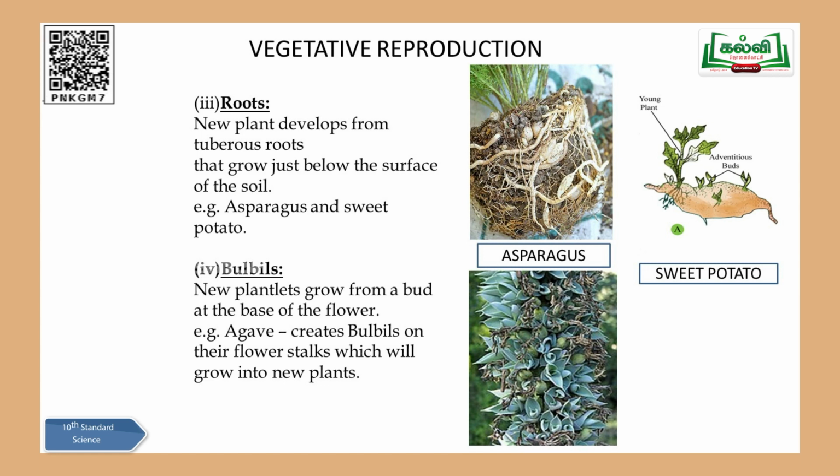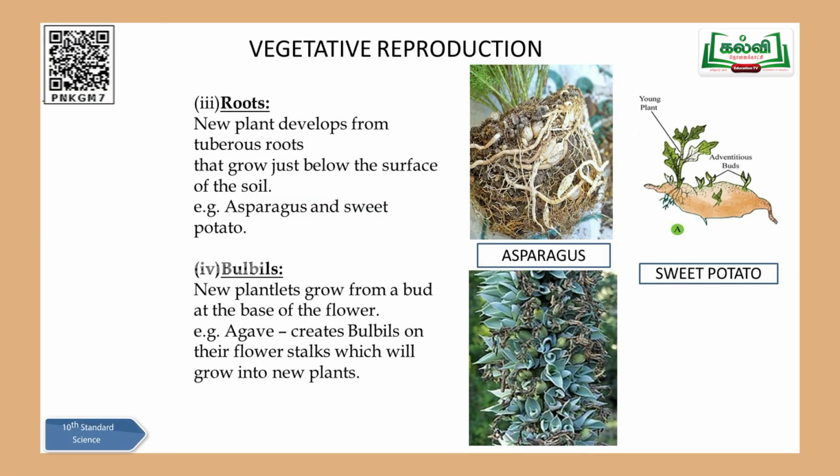So in the case of agave, new plantlets grow from a bud at the base of a flower bud. The small round, globose-shaped structure will be forming in between the flowers. These buds will be absorbing the nutrients from the main plant, after which they detach, fall on the ground and come out as a new agave plant. Here a bulb-shaped structure is taking part in this reproduction. So this is called the bulbous type of vegetative reproduction, and I hope it is very clear.